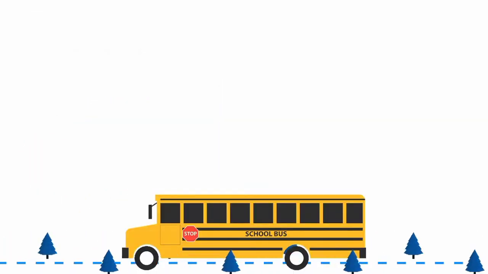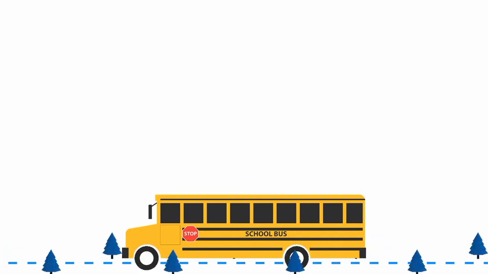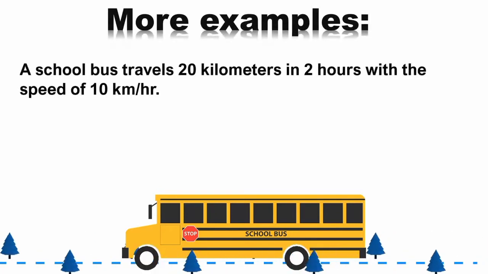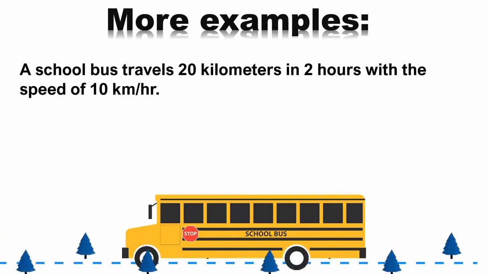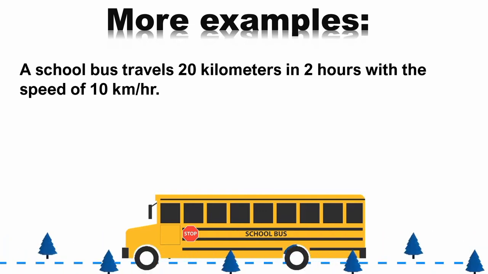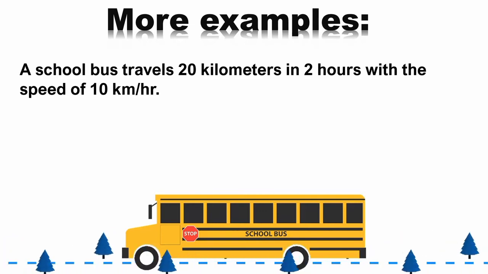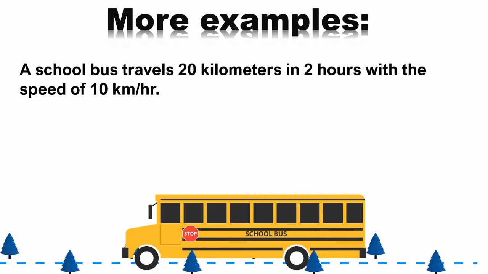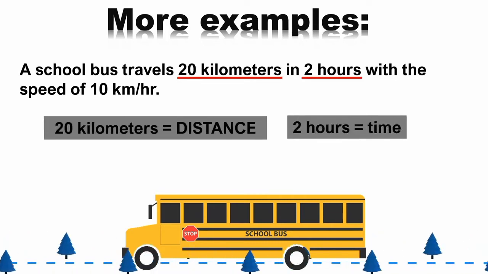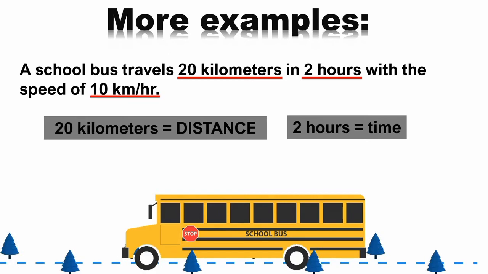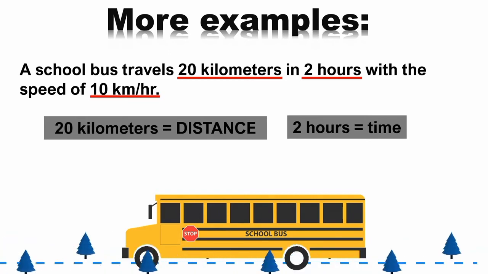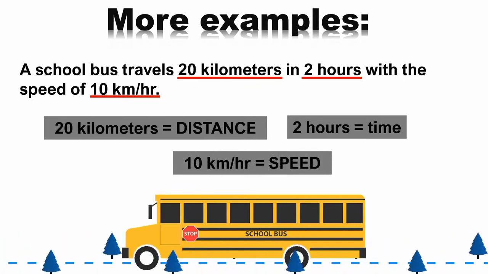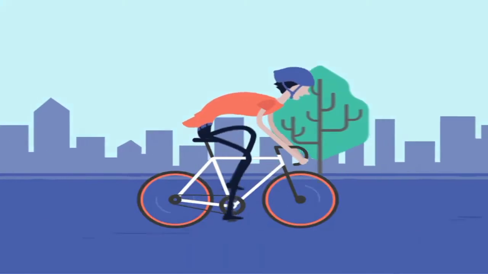Let's discuss another example. This time, let us identify the different quantities in a given situation. A school bus travels 20 km in 2 hours with a speed of 10 km per hour. In this example, can you identify the different scalar quantities? We have the 2 hours, which is an example of time, and lastly the 10 km per hour. This is an example of speed.